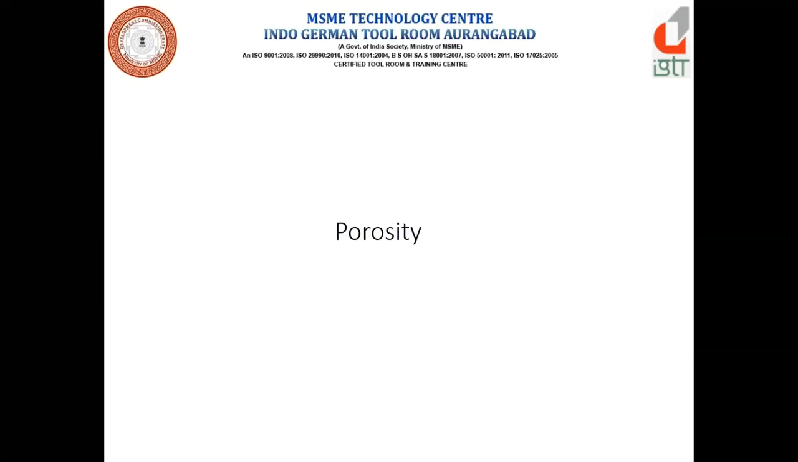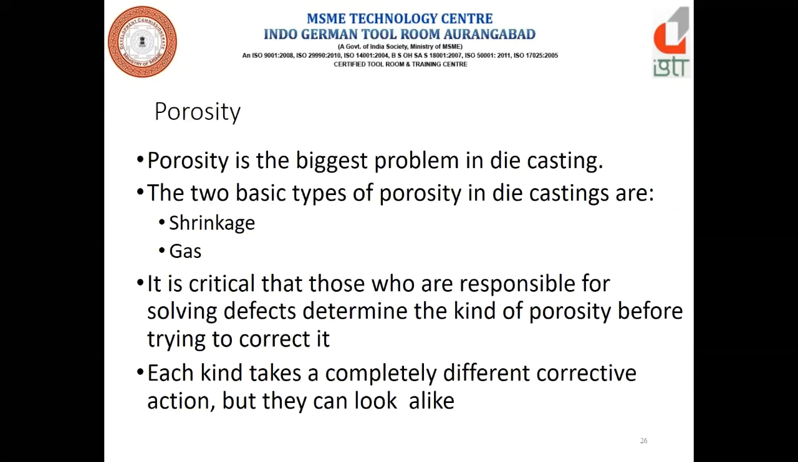Now the next defect, that is porosity. Everyone has heard about porosity because porosity is a very common defect observed in high pressure die casting, right? Porosity is the biggest problem in die casting. Basically, there are two types of porosity. First is sinkage porosity, second is gas porosity. It is critical that whoever is responsible for solving the defect determine the kind of porosity before trying to correct it. We'll see them one by one.